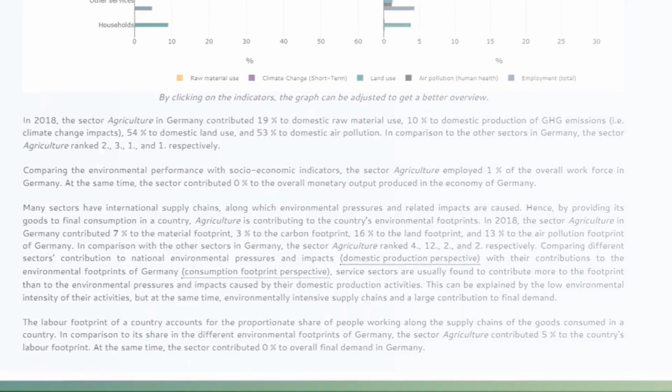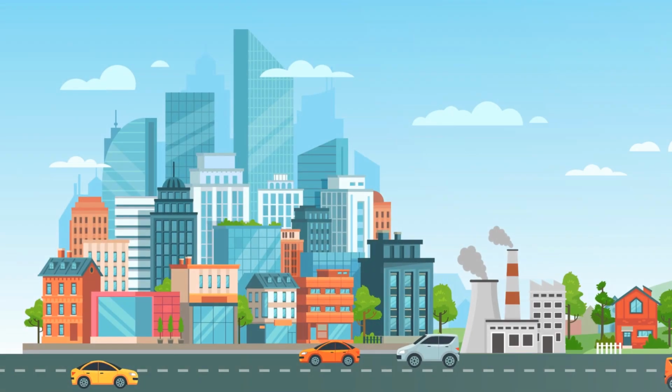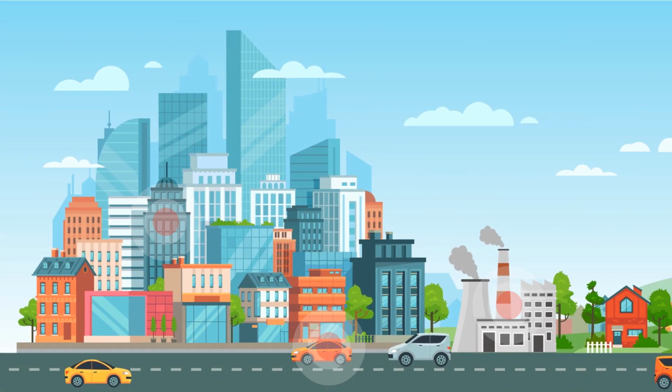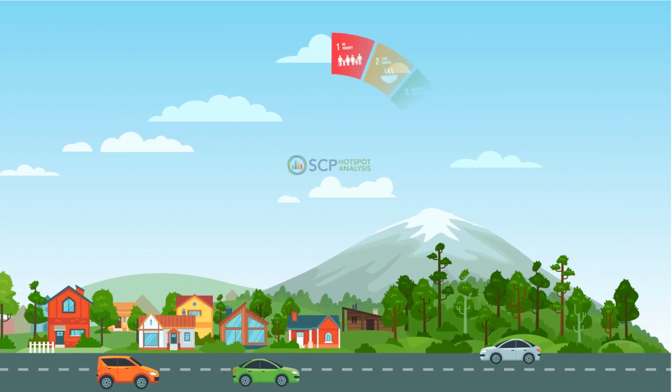Through uncovering hotspots of unsustainable consumption and production, the SCP HAT informs the design of science-based policies towards sustainable development.